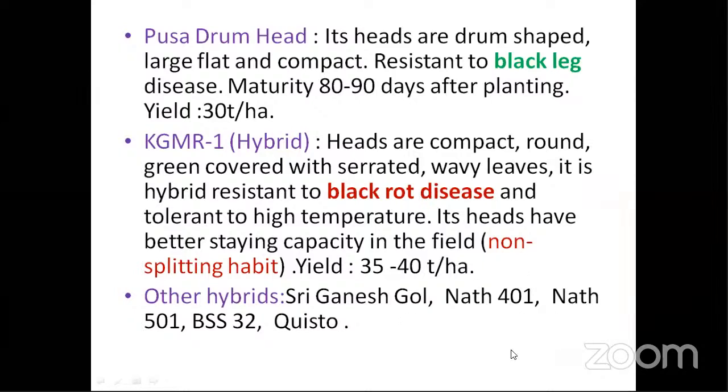Why are private cabbage and cole crop hybrids more prevalent than our national or public sector cabbage? Because of different mechanisms, we are not so interested in developing, and also the temperature and climatic conditions are a very big problem for us. These private companies import seed from other countries where seed production is very easy. They will import the seeds, put their own label, and sell in India.